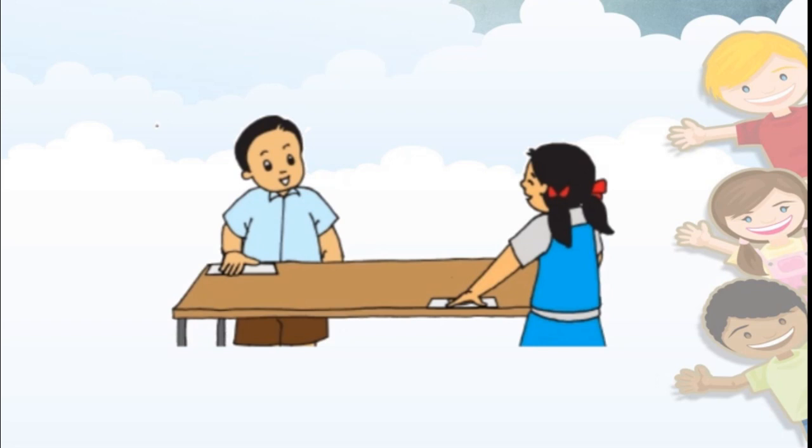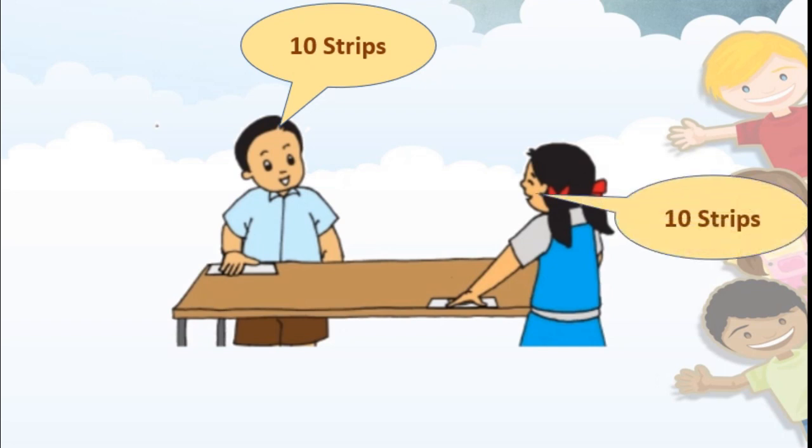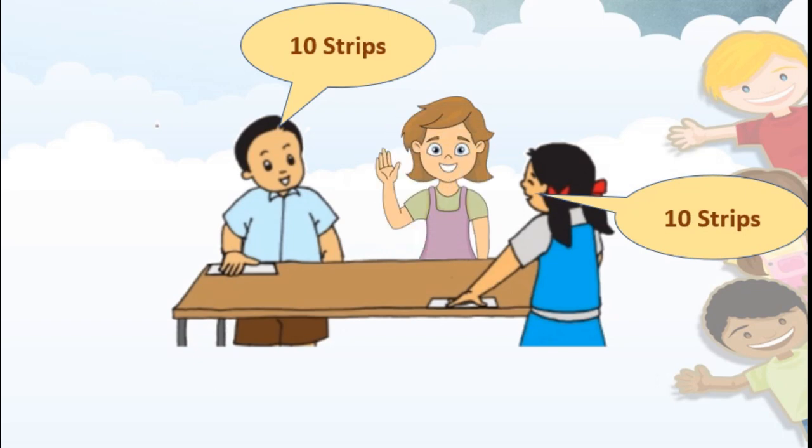Now they got the paper strip from Tai, and again they started to measure the length of the table. Both of them measured and Raj said this is 10 strips. Then Sonu said yes, mine also is 10 strips. Then Tai said yes, because of this same length paper strip you both got the same readings.